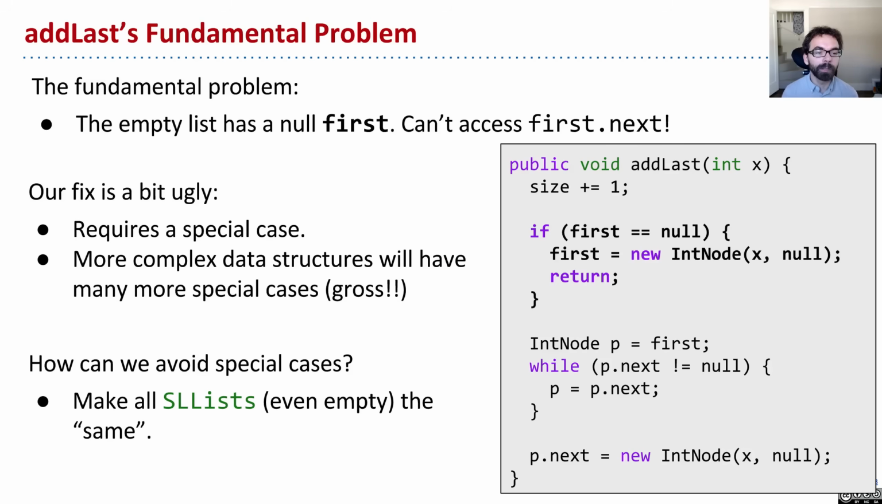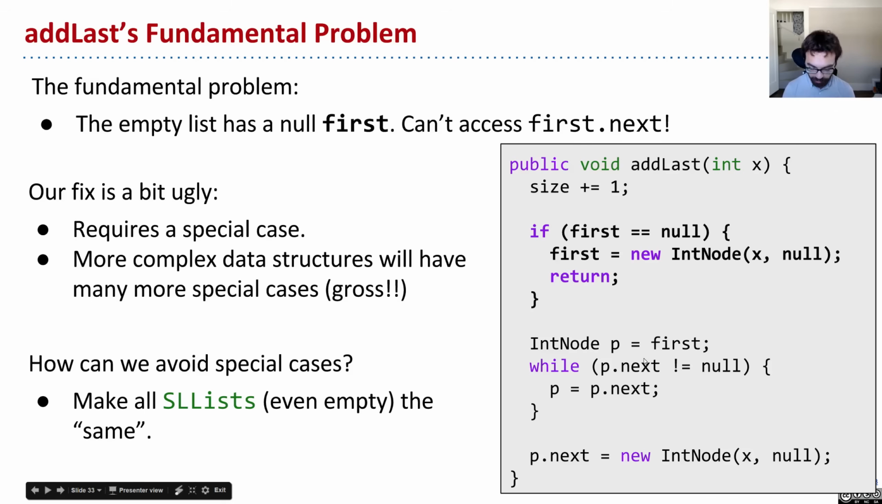Well, the fundamental problem here is that when we write the add last method, the empty list has a null first. So there are some lists where the value of first can be null. And that runs us into trouble at this line of code. If the list is empty, then p gets set equal to null, and then we say null.next, and that's real bad. We get a null pointer exception.